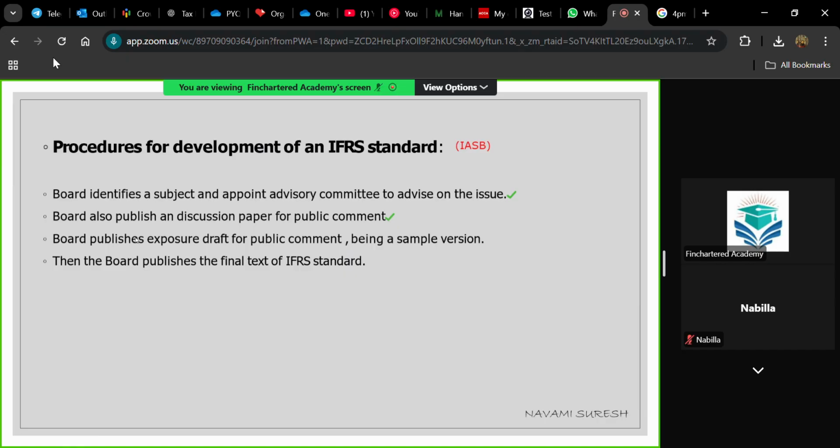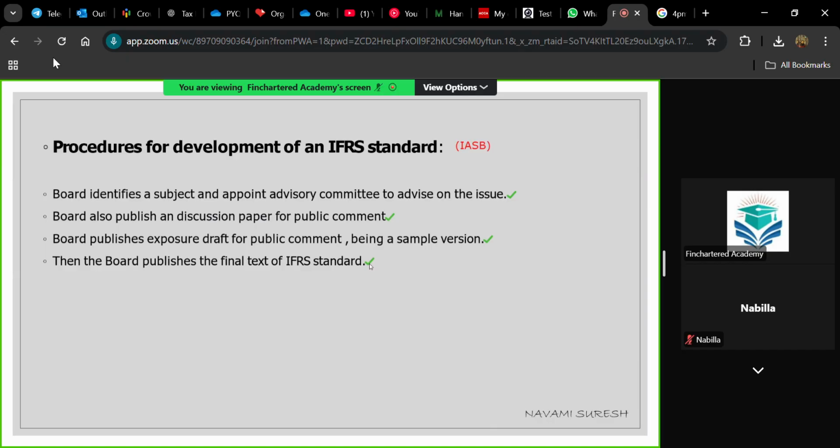Then the third step is the board publishes an exposure draft for public comment, being a sample version. After the discussion paper, the third step is to prepare the exposure draft, and finally the board publishes the final text for the IFRS standard. So it's not like they will make their own decision without discussing with anybody.